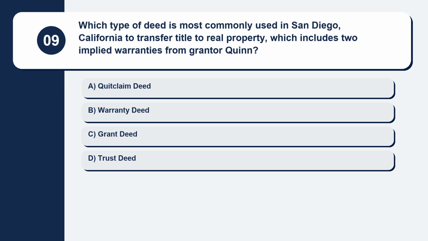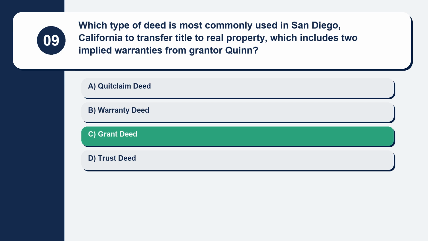Question 9. Which type of deed is most commonly used in San Diego, California to transfer title to real property, which includes 2 implied warranties from grantor Quinn? Here are your options. Option A, quitclaim deed. Option B, warranty deed. Option C, grant deed. Option D, trust deed. The correct answer is option C, grant deed.